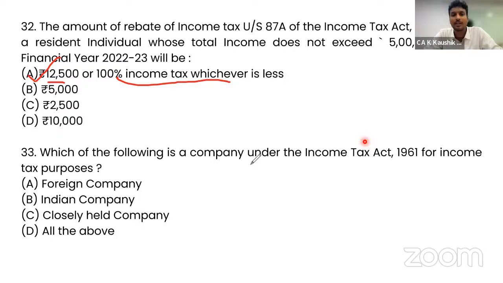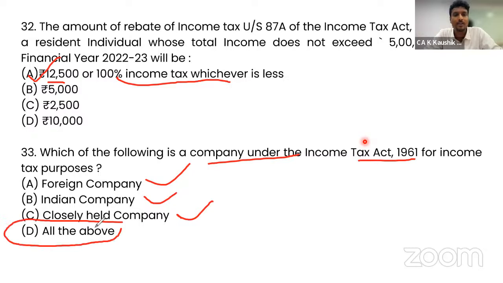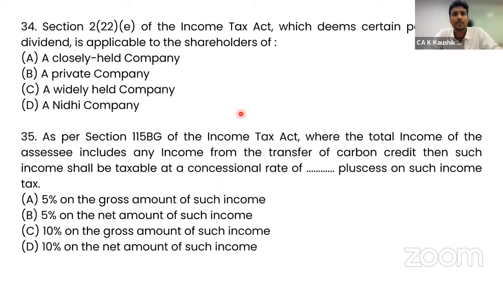Which of the following is a company under Income Tax Act? Foreign company, Indian company, closely held company, all of the above is a company as per the Income Tax Act. It includes all types of companies. Then comes Section 2, subsection 22E of the Income Tax Act, which deems certain payments as dividend, is applicable to the shareholders of closely held company. So private company is not applicable, widely held company not applicable, media company not applicable, closely held company it is applicable. Section 2, subsection 22E dividend.